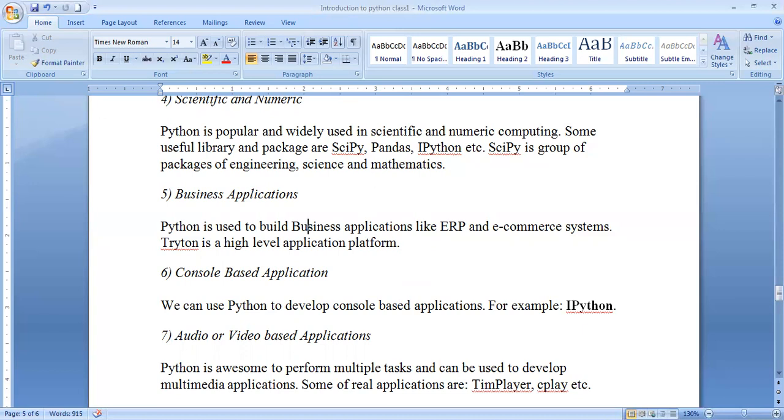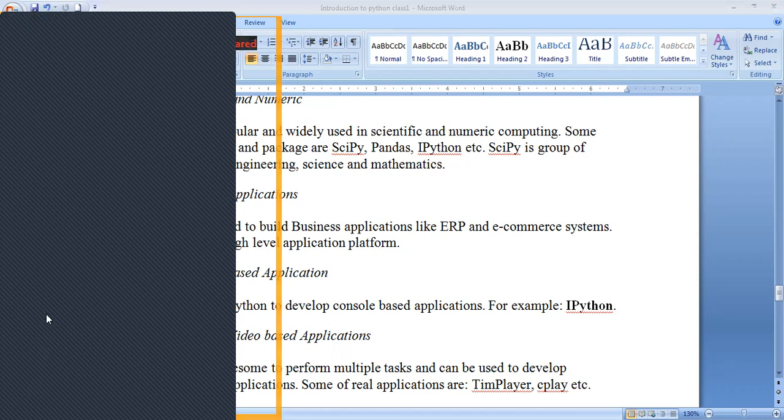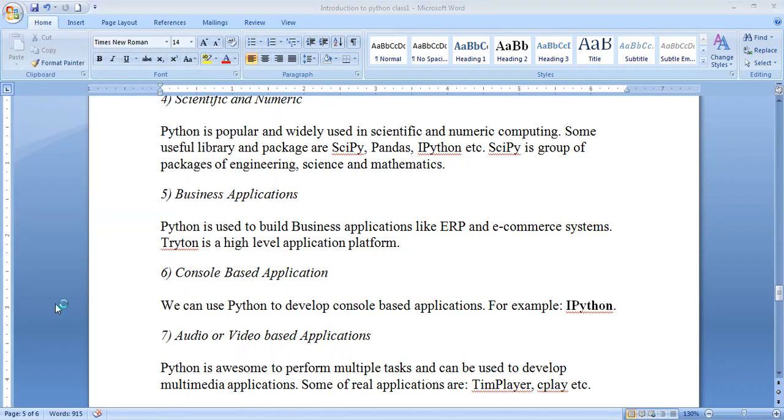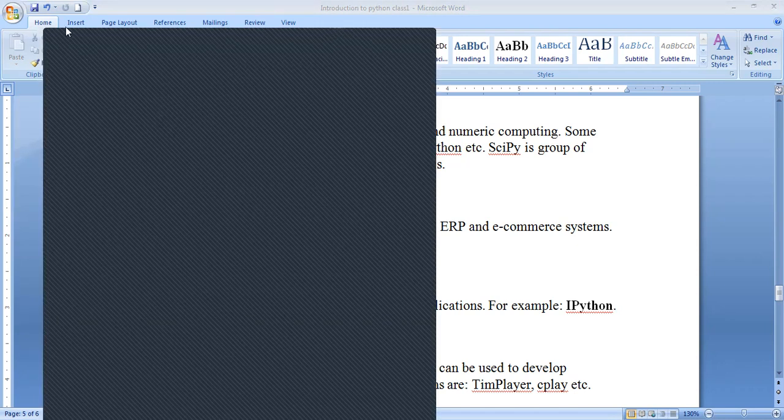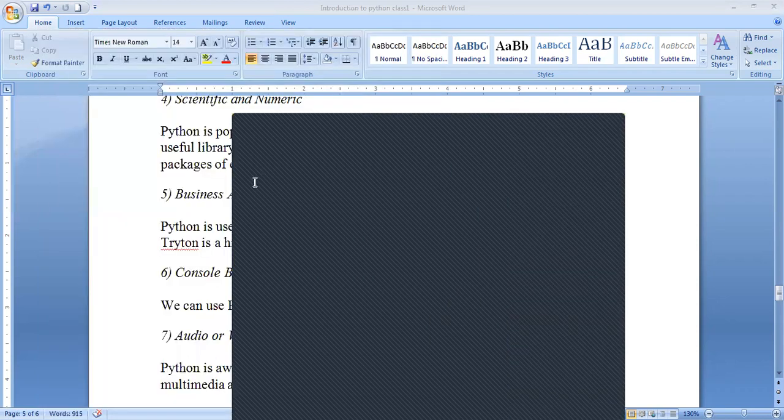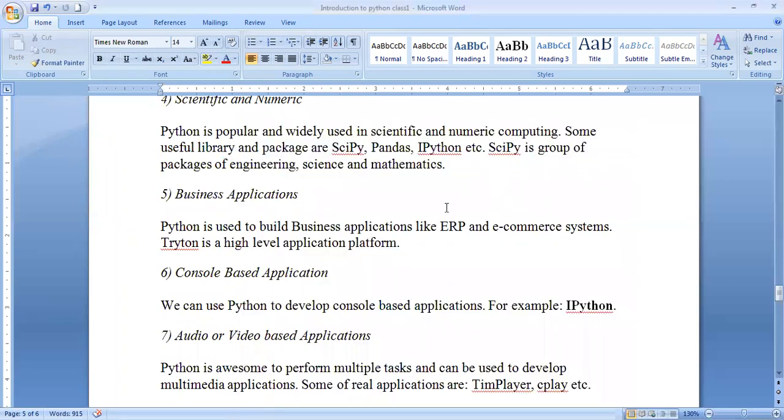For example, here I am using the software called Python 3.8. You need to install it, and it is available on the internet also. You need to open it like this. Just one or two minutes, it will come. Now it came. This entire thing is called the shell. This is called IPython, because it is a console based application where we execute all commands in Python. Those who don't have any knowledge of Python, this is the best video to gain awareness of Python. Python is very important in the market, and it can support console based applications.